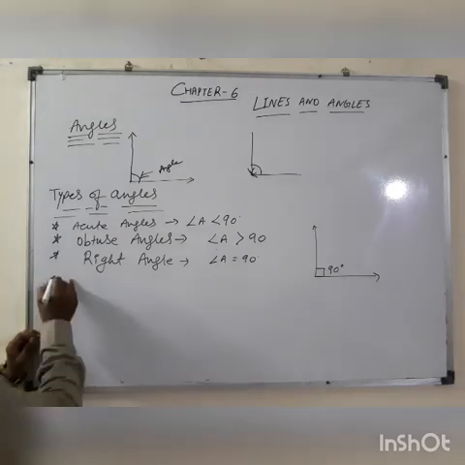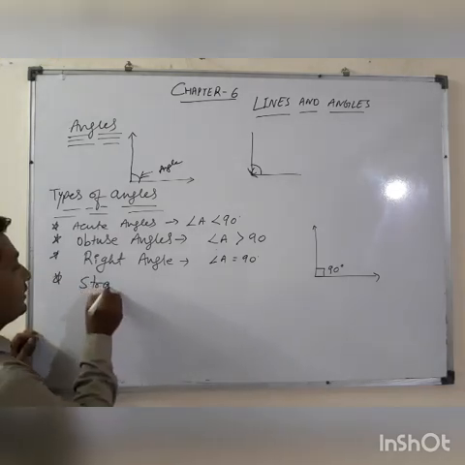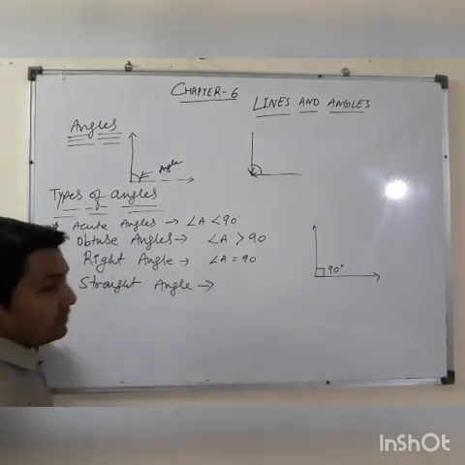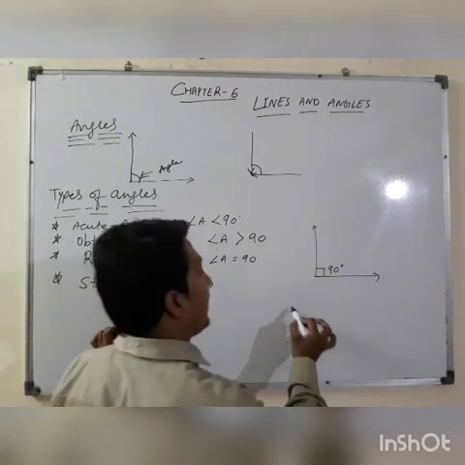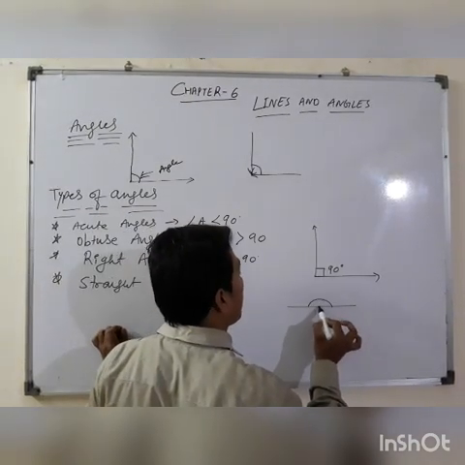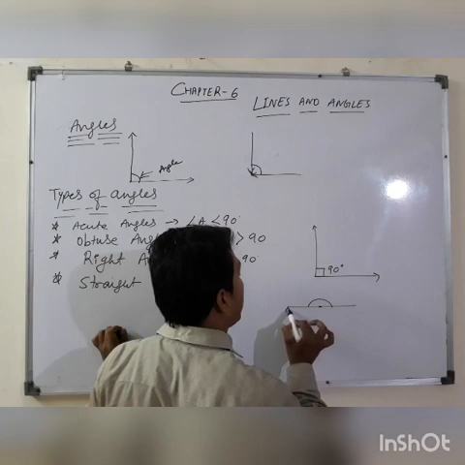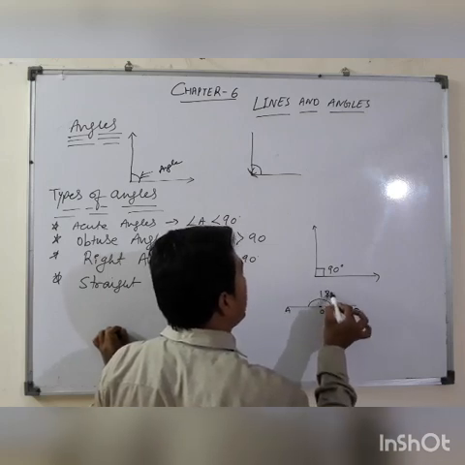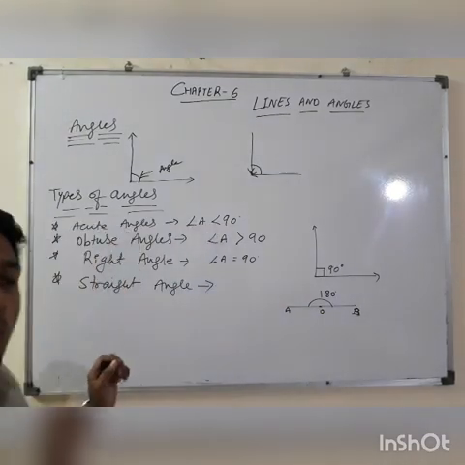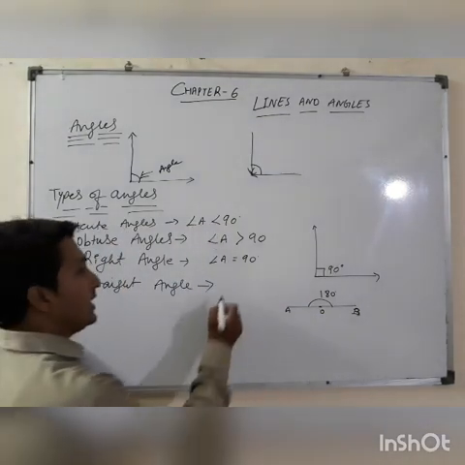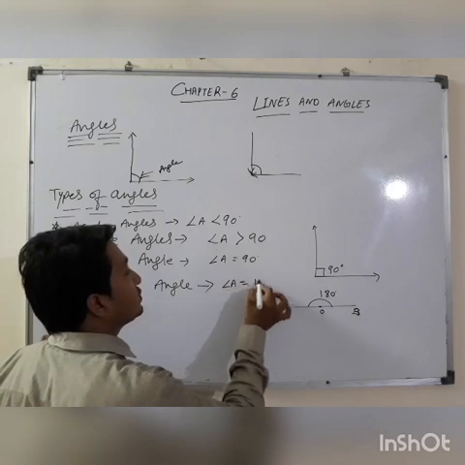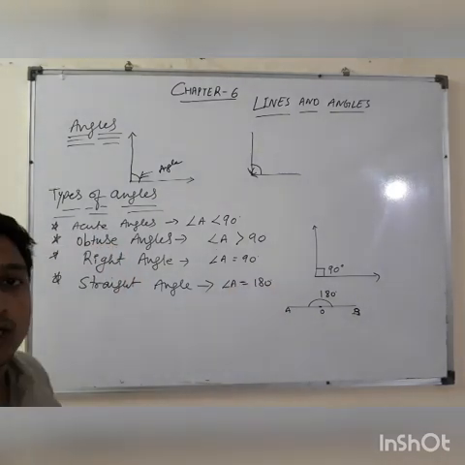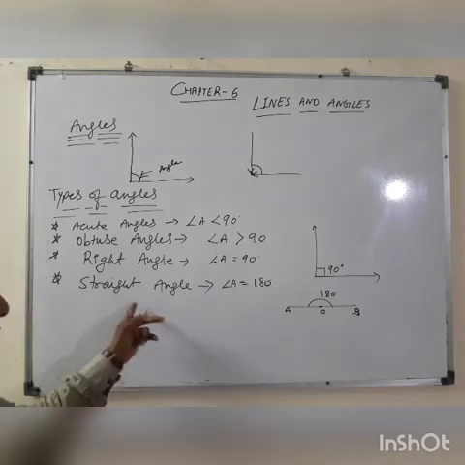Now the straight angle. What is the meaning of straight angle? If any angle measures exactly 180 degrees, for example angle AOB, it will be a straight angle. It means angle A equals 180 degrees. Any angle whose measure is exactly 180 degrees will be known as a straight angle.